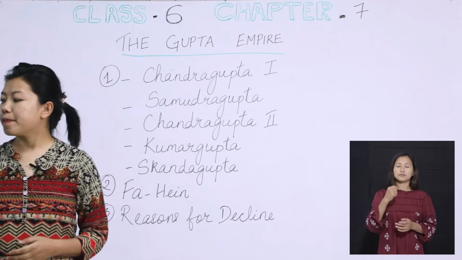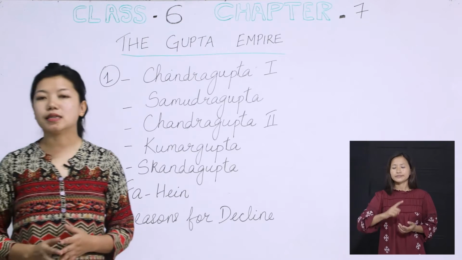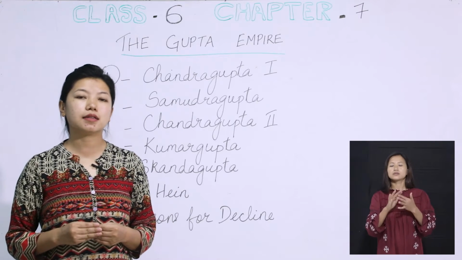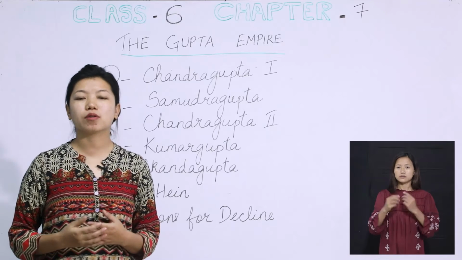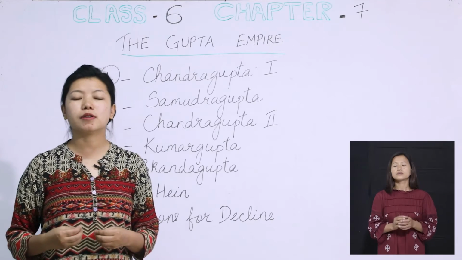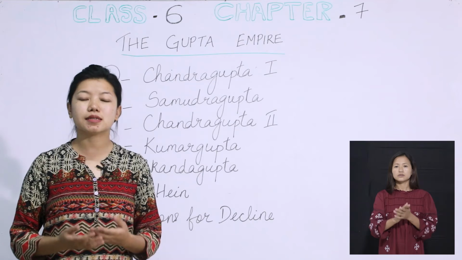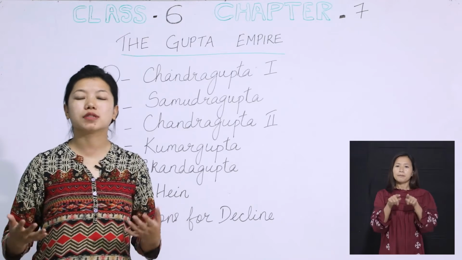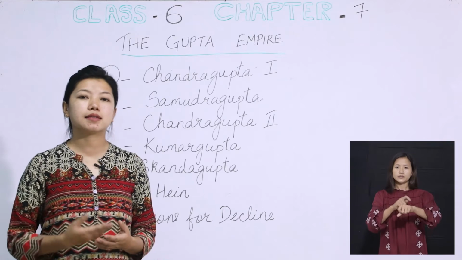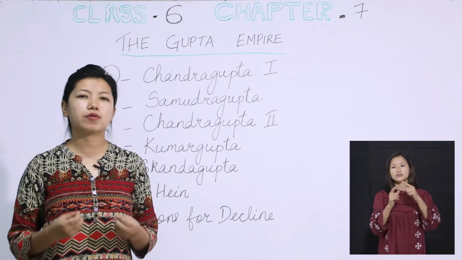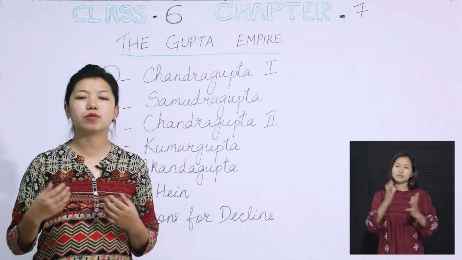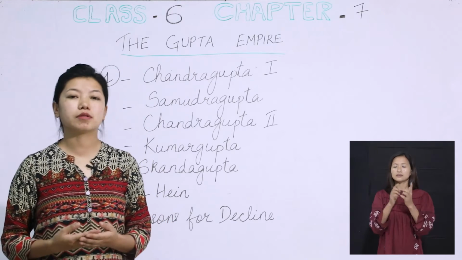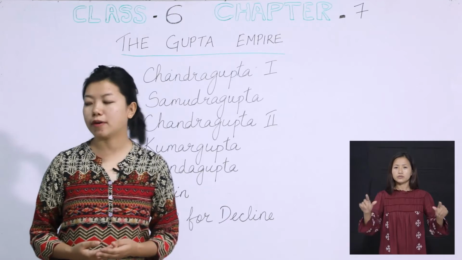Now the next one is literature. According to Fa Hien, in the court of Samudragupta, there were very popular poets like Harisena and Kalidasa. They were the greatest poets of all times, and they existed during the Gupta times. They wrote so much poetry and so many tales that talk about the great rulers and leaders.